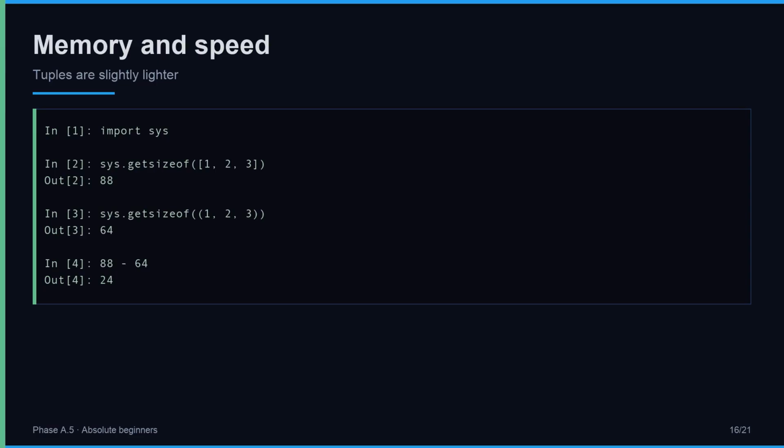A practical detail. Tuples are slightly smaller and faster than lists of the same size. Import sys. sys.getsizeof of a list of 1, 2, 3 gives 88 bytes. The same call on a tuple gives 64. The difference is small per item, but in a program with millions of records, it adds up. More importantly, the immutability lets Python optimize tuples internally. Small wins add up.